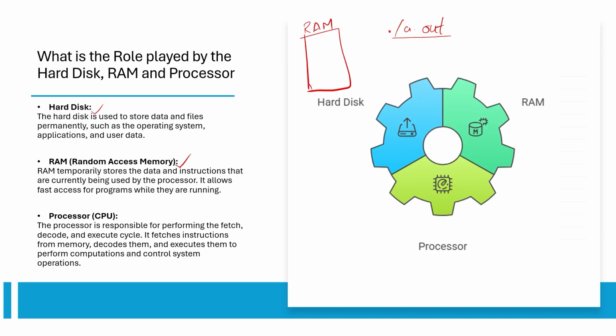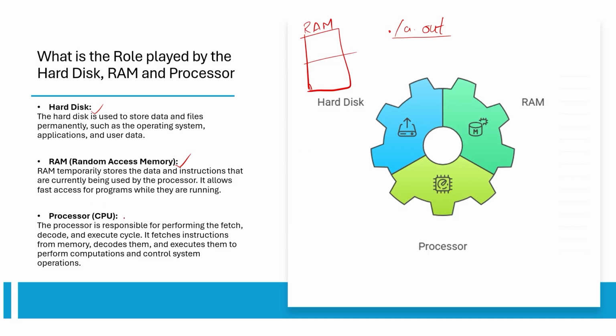Okay, so what we have to say? RAM contains processes, and it is a temporary store. It contains some runtime data also. It has runtime data and processes.